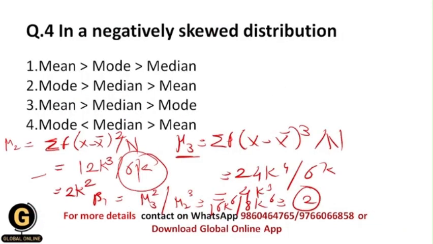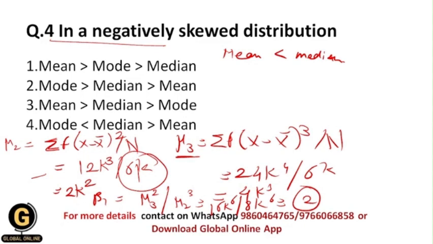In a negatively skewed distribution, whenever there is a negatively skewed distribution, then what will happen? Students, whenever there is skewness and it is negative, then in that situation mean is smaller than median. And the distribution has a large tail of small values.